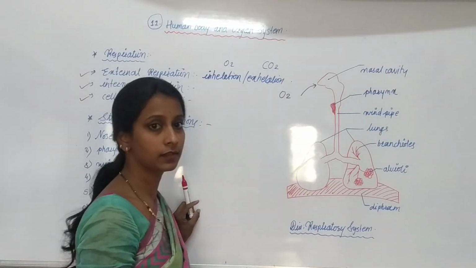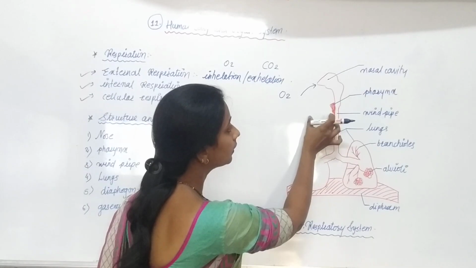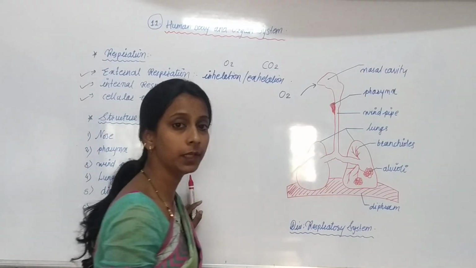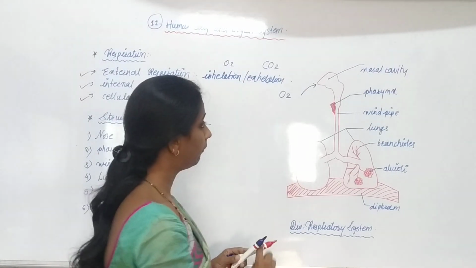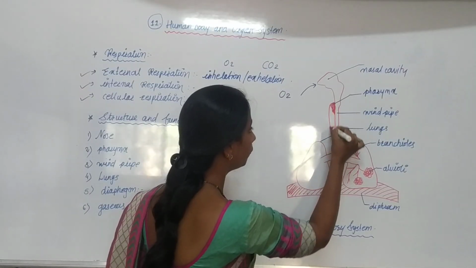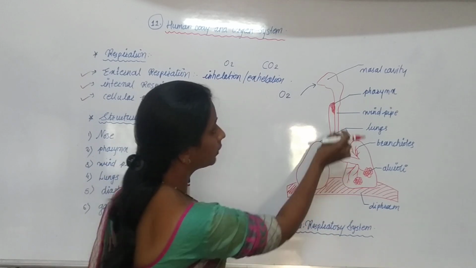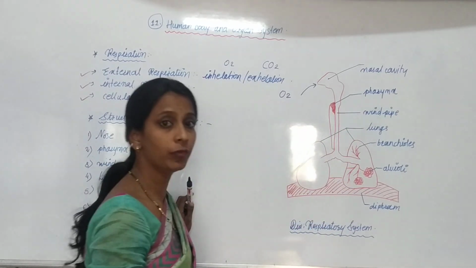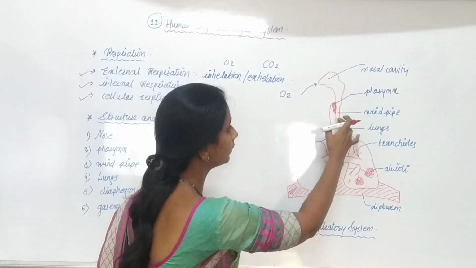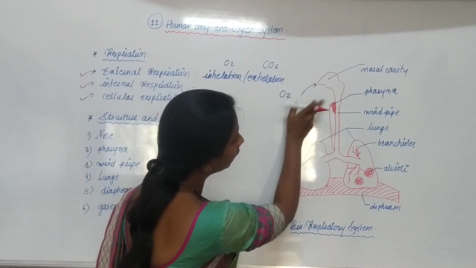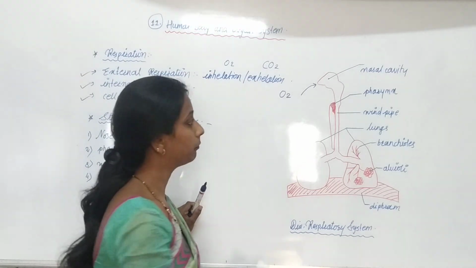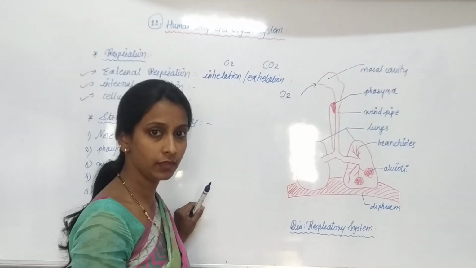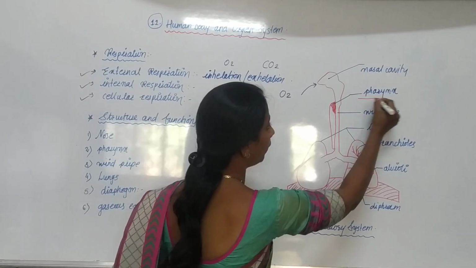So what is the pharynx? The pharynx is the beginning part of the windpipe and food pipe. Suppose this is the food pipe and this section is the windpipe of the respiratory system. At the beginning of both these pipes there is a small opening, known as the pharynx.